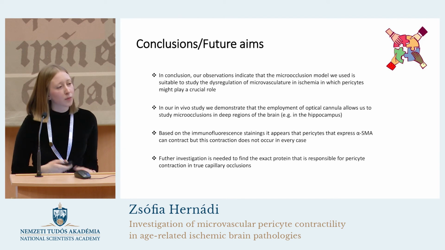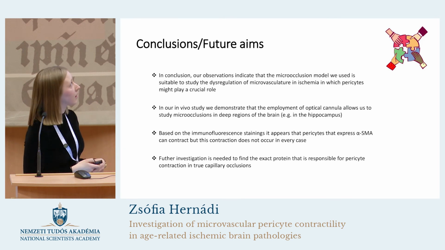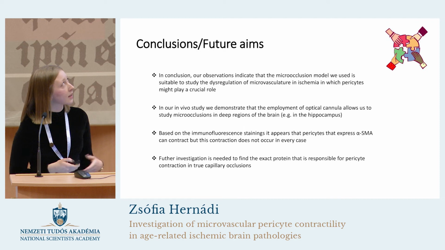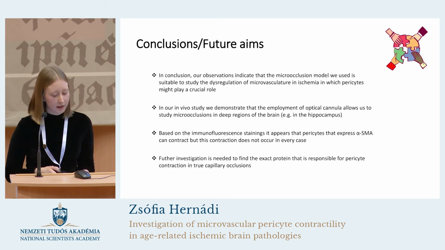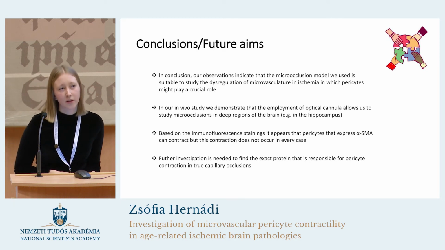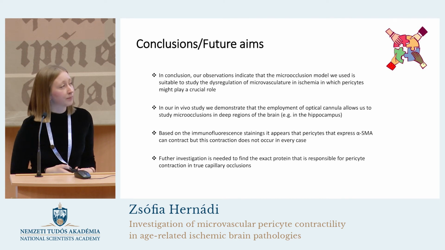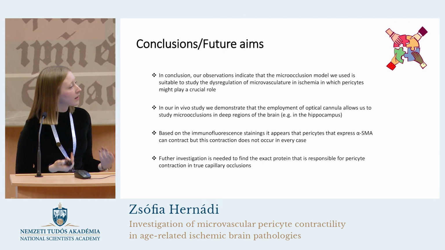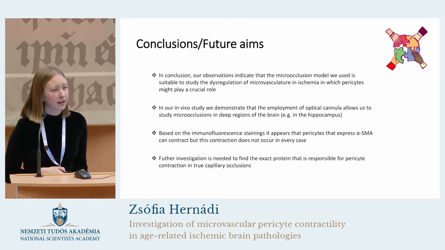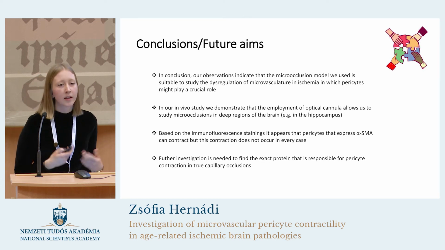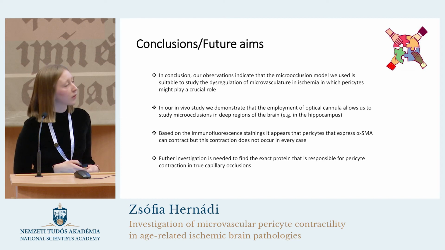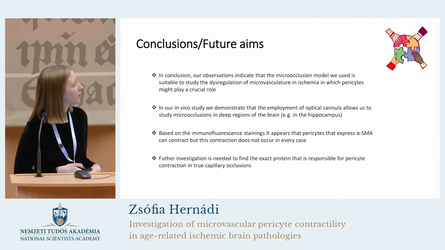So in conclusion, we can say that the animal model that we use is suitable to study the dysregulation of microvasculature in ischemia, in which pericytes might play a crucial role. In our in vivo study, we demonstrated that employment of optical cannula allows us to study microocclusions in deeper brain regions.